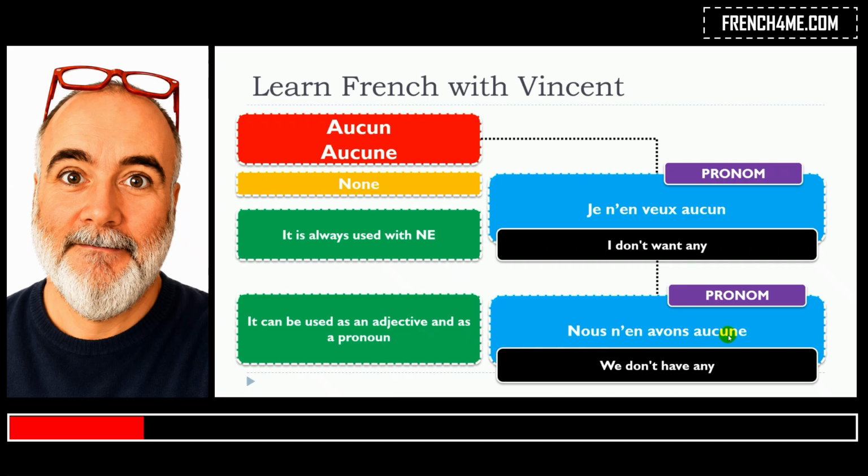it means that previously you have been defining the words that they replace. So it cannot come like that because it would be extremely strange. We would not know what you're talking about. So it must replace something that was mentioned previously. So of course, if the thing mentioned is masculine, then you will go for aucun. If the thing mentioned previously is feminine, you will go for aucune. So remember, you can use them as adjectives and pronouns.